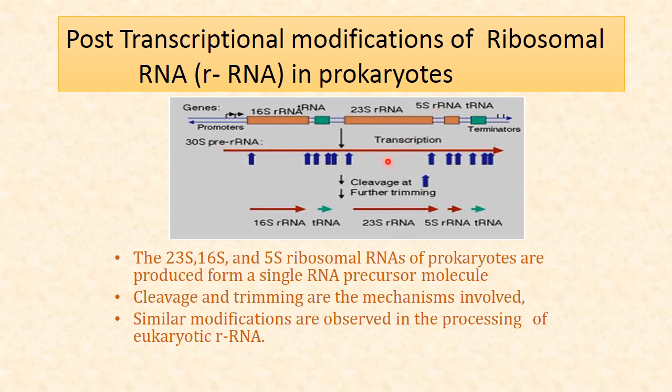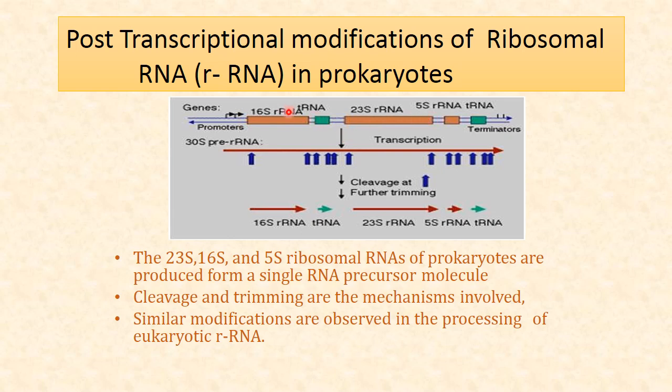Then post-transcriptional modification we see here. Here you can see a long synthesized pre-ribosomal RNA. Before that it was a primary transcript.